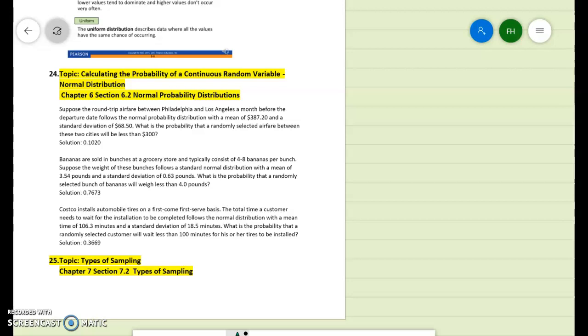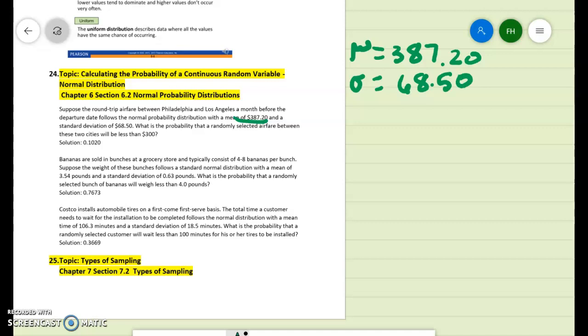Okay, number 24 is basically the same thing, but we're doing the less than side, so it's actually a little bit easier because what's on the table is really what we need. So with that being said, we have the mean is 387.20 and the standard deviation is 68.50, and we want to know the probability that these two cities will be less than 300.